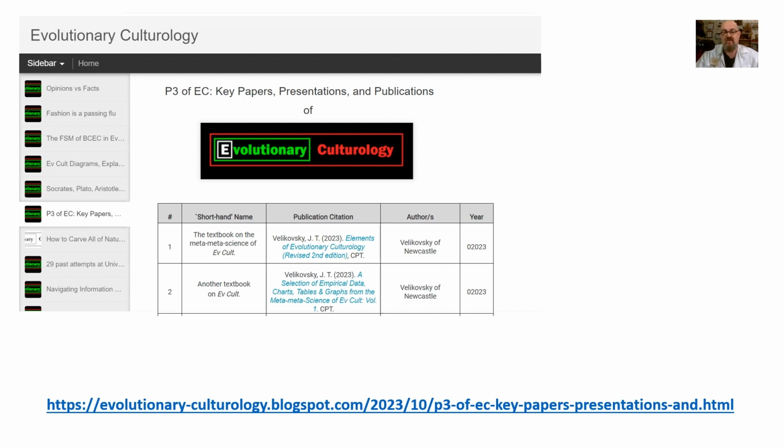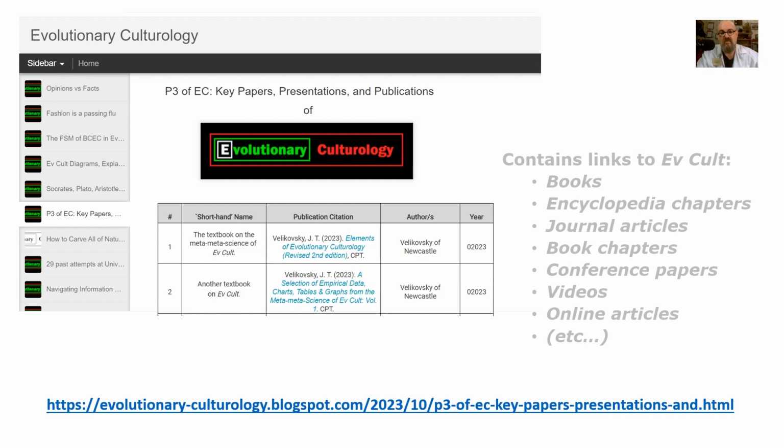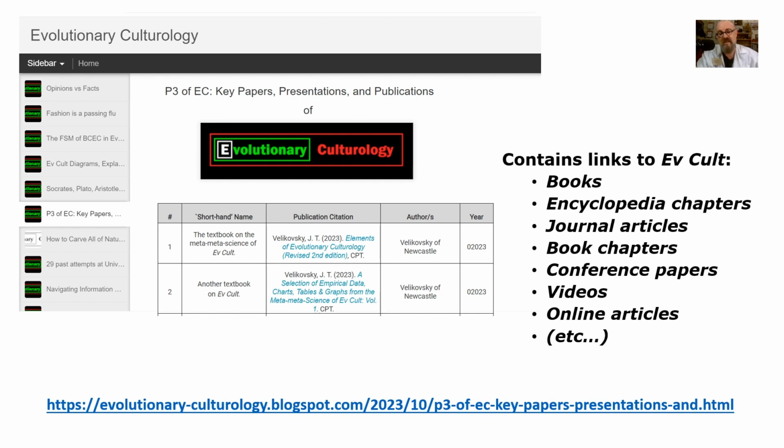And by the way, you don't have to do this, but if you go to the EvCult blog on that URL down the bottom, there's a long list of links to evolutionary culturology books, encyclopedia chapters, journal articles, book chapters, conference papers, videos, online articles, and much more. But again, the problem is ChatGPT doesn't know that information. So we just need to put in some custom instructions. That's a shortcut to knowing EvCult.